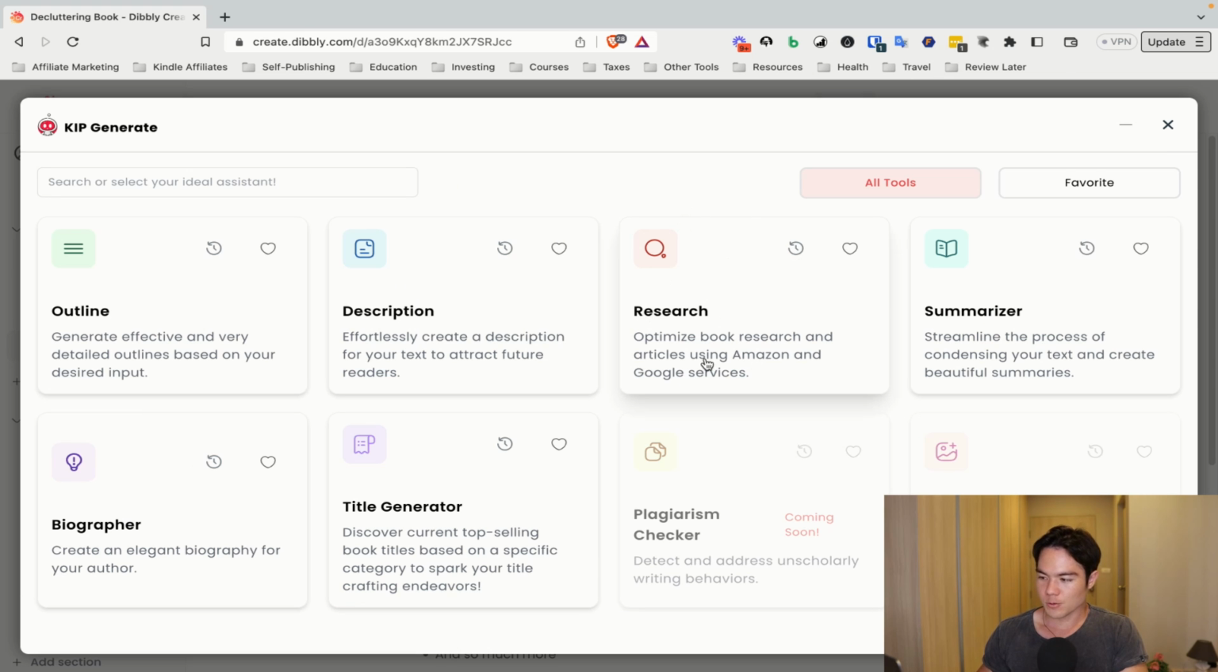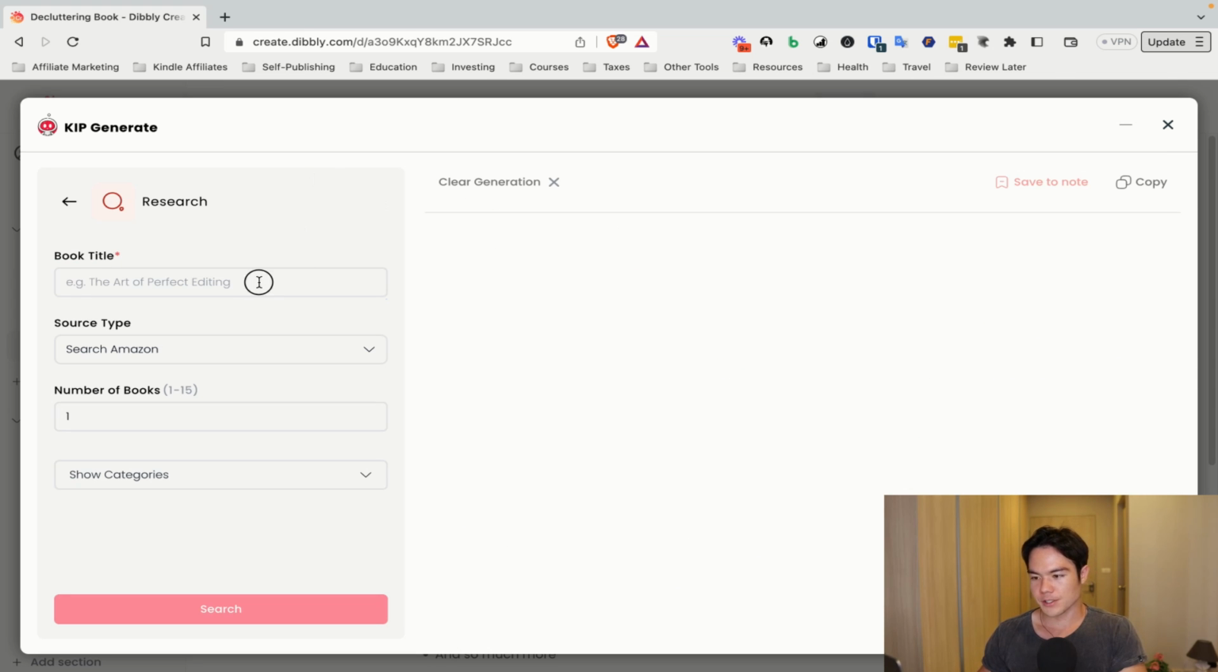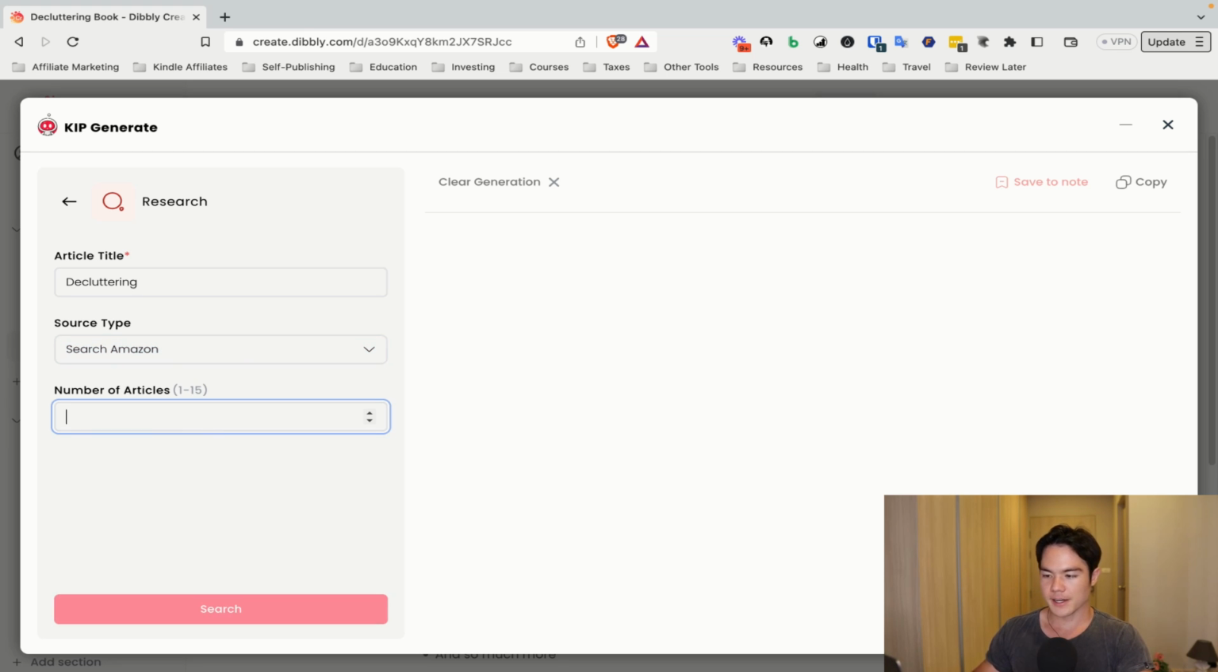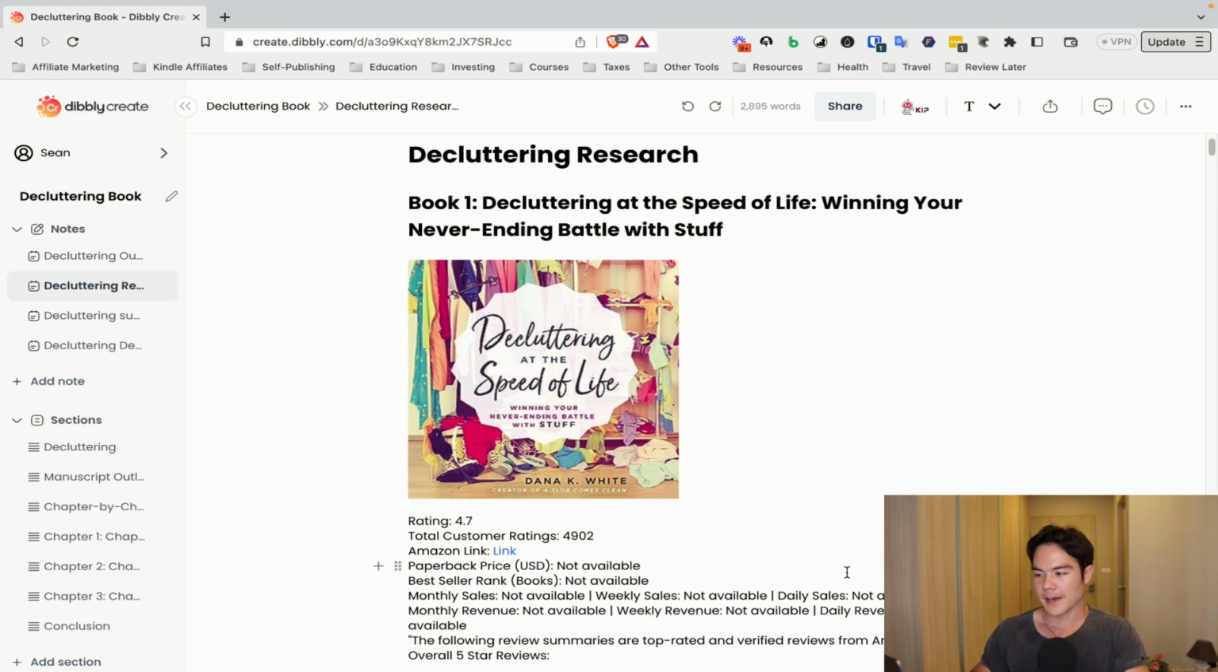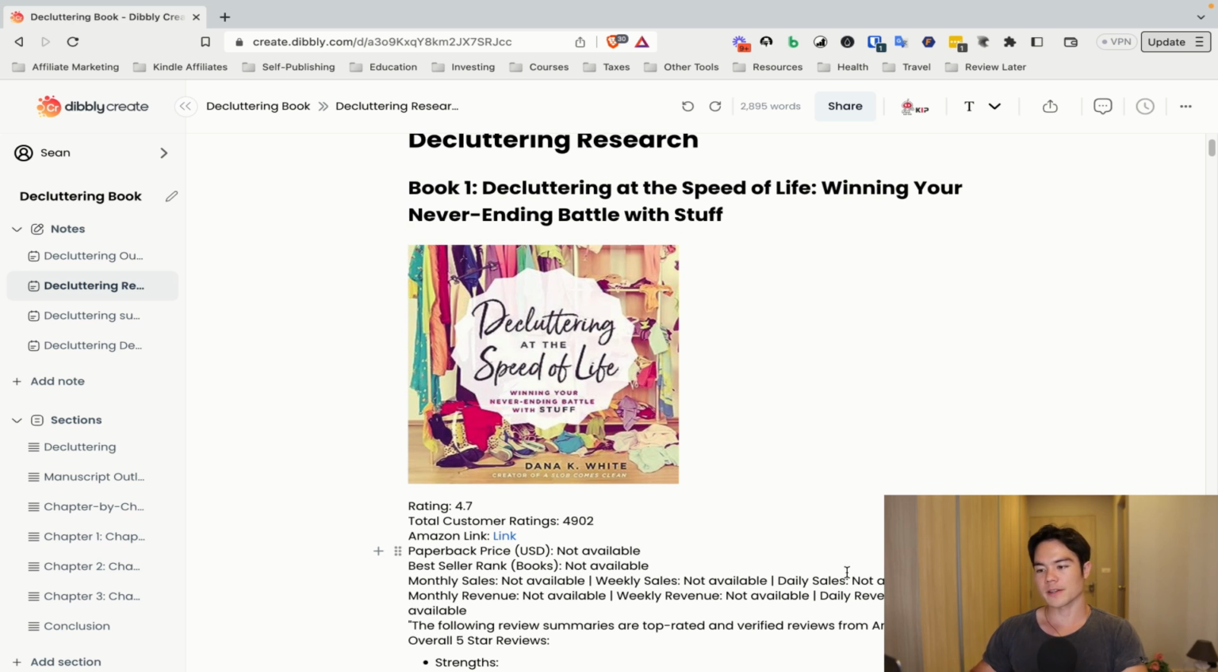All right, so next let me show you the research section here. So if you go to the research tab, basically it's the same thing, plug and play. So you will put in the information, decluttering, and then for the search type, it's going to go to Amazon. And let's just say we want Dibbly to go and analyze 5 books on Amazon under the keyword decluttering. And this is the output we get. So basically what the research tab does is it actually goes to Amazon, not guessing like ChatGPT. It actually goes to Amazon and sees what kind of books are ranking for that keyword, and it gets all the information from there, right?